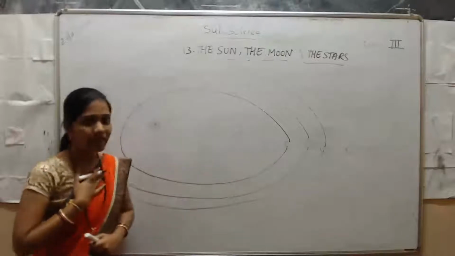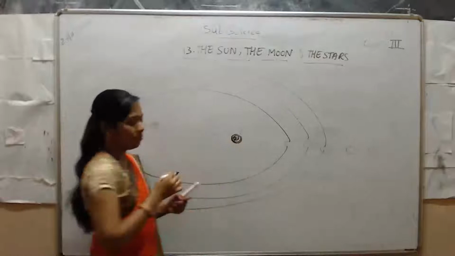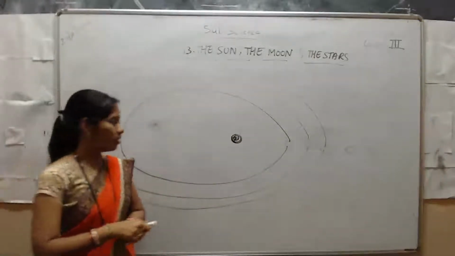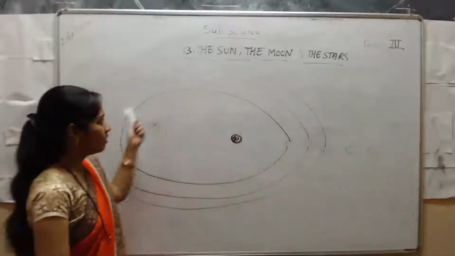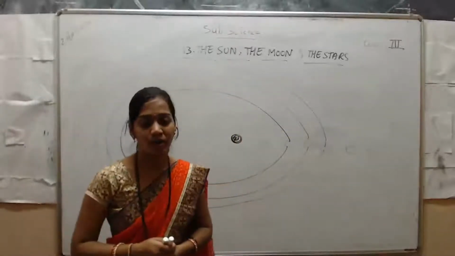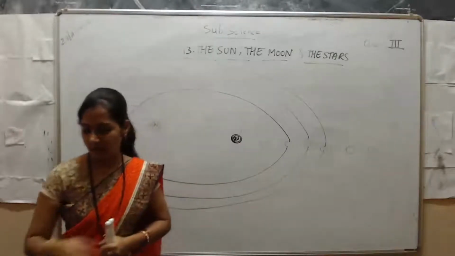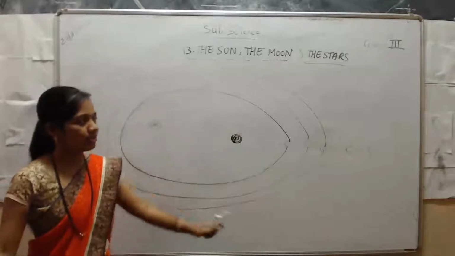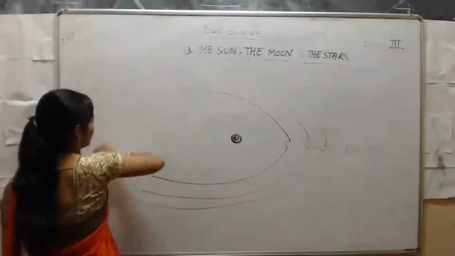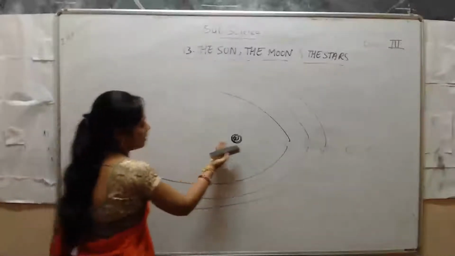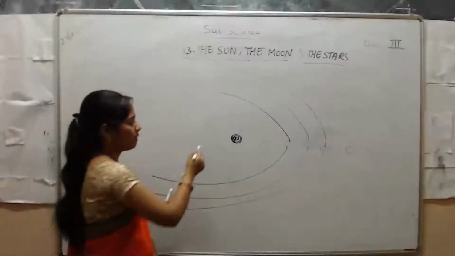In which planet are we staying? We are on the Earth. Earth is a planet. The third planet is Earth. This is the Sun, and all the 9 planets revolve around the sun. Students, this we call space. This is our space. Space means all these celestial bodies, heavenly bodies, are present with these planets.